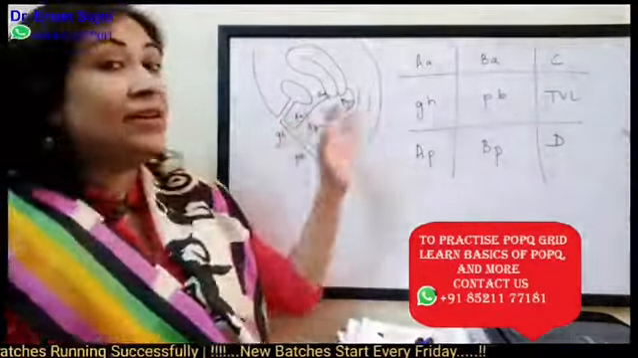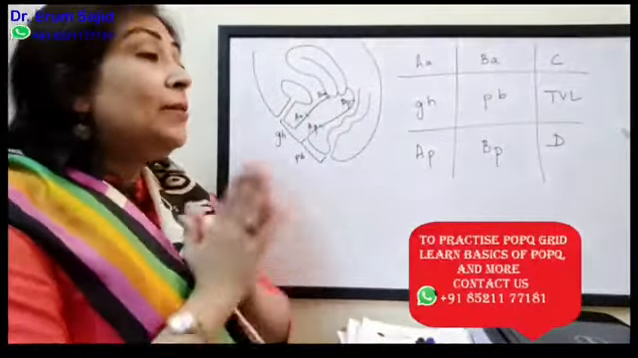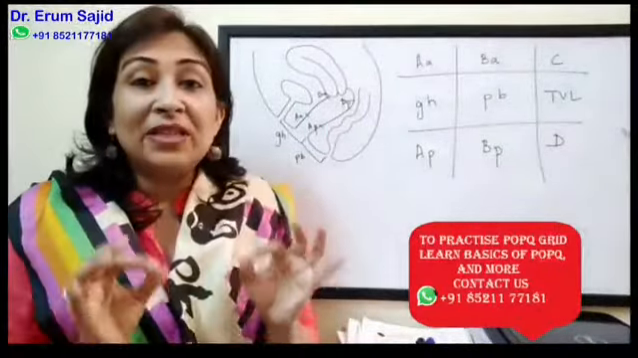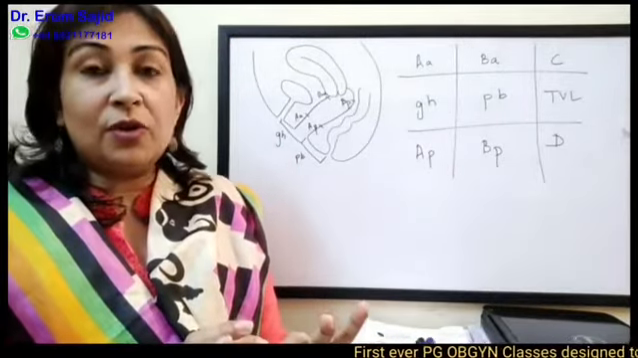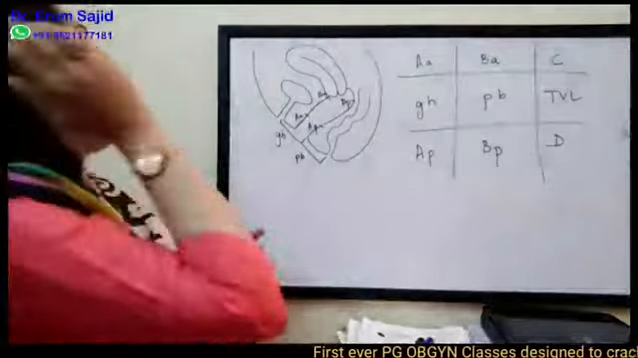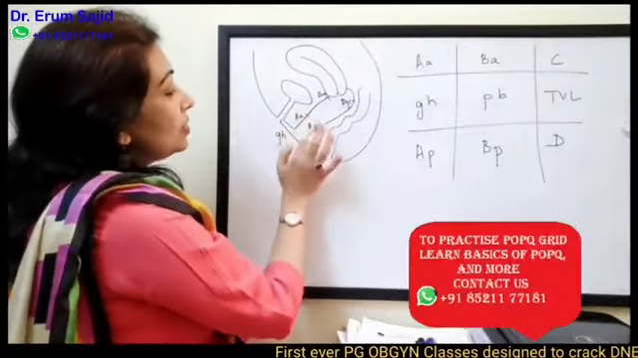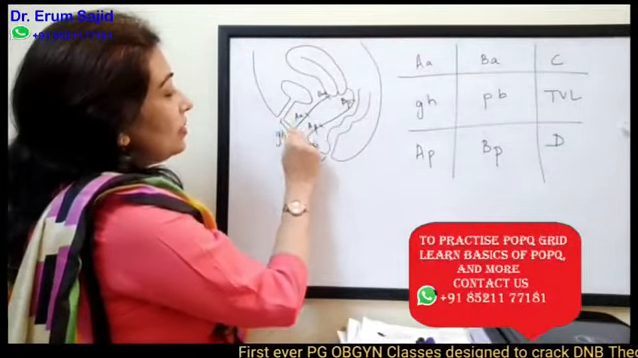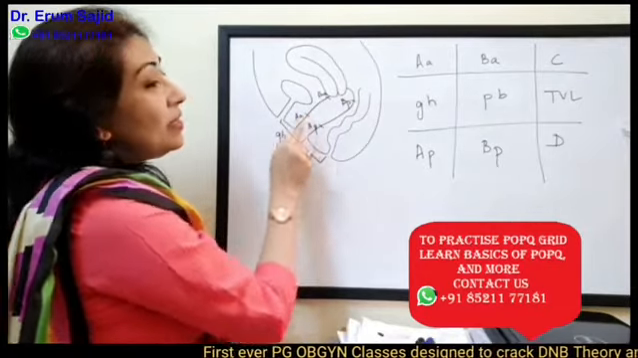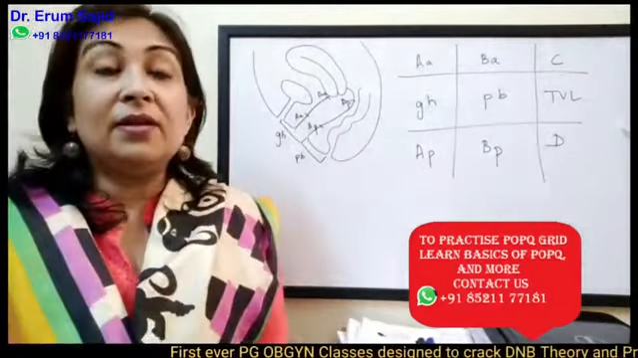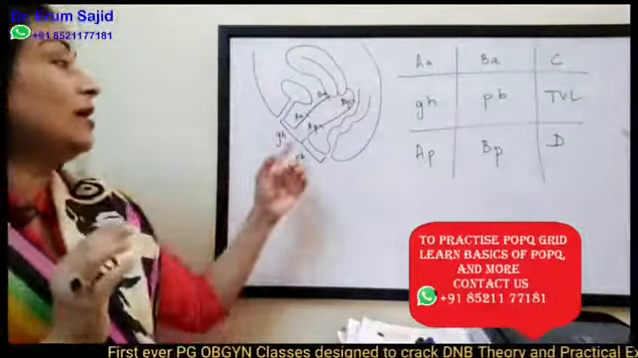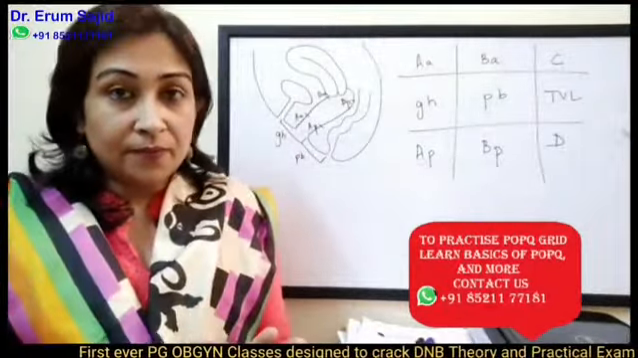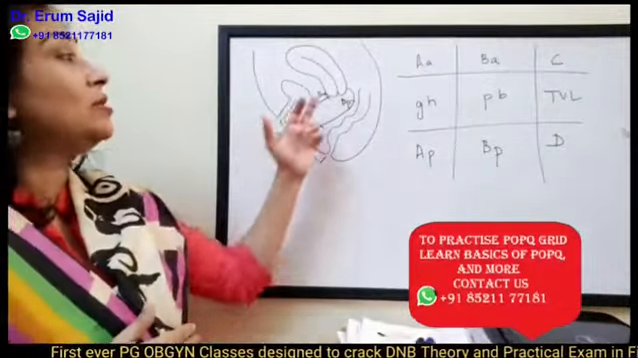Anterior vaginal wall. Point AA happens to be 3 centimeters from the external urethral meatus or the introitus. That means, this is the introitus, this is the urethral meatus. So here, 3 centimeters inside, obviously on the anterior vaginal wall, is your point AA. Now we'll move further towards point BA.